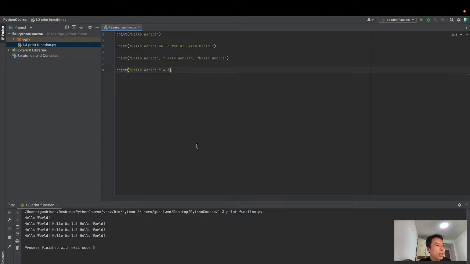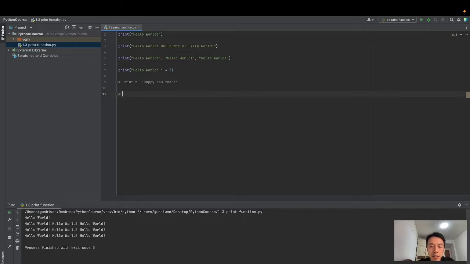Now let's do some exercises. Print 50 Happy New Year. This is practice 1.